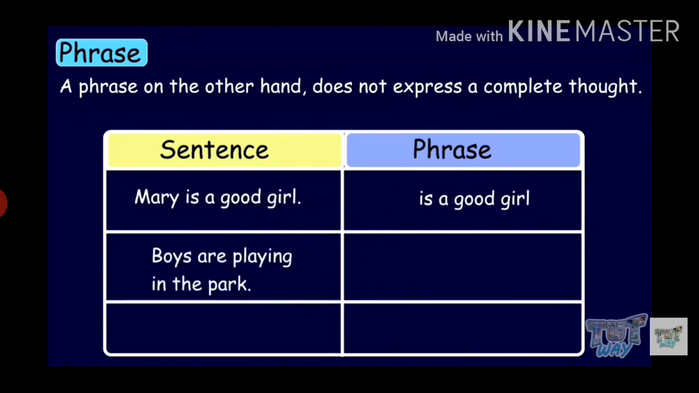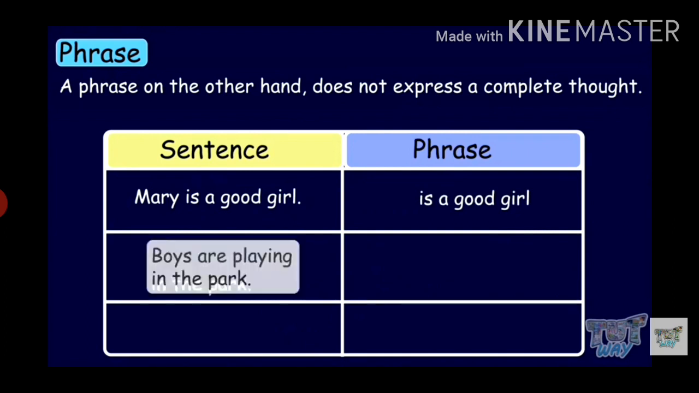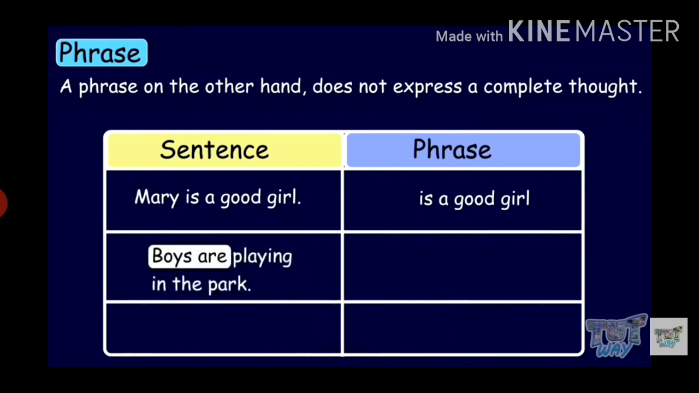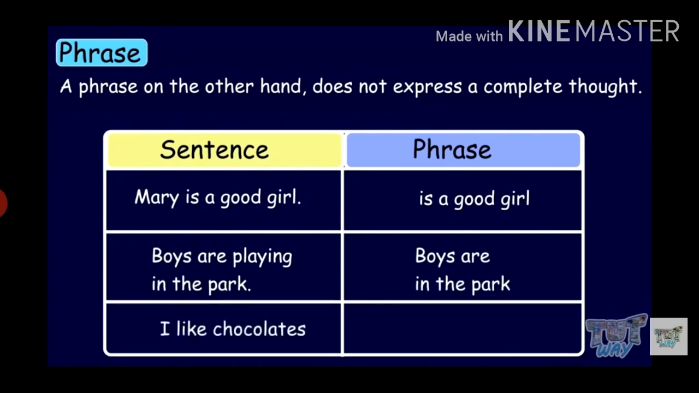Boys are playing in the park. This group of words make complete sense, so it's a sentence. Boys are and in the park are not making any sense, so they are phrases. I like chocolates. This group of words make complete sense, so it's a sentence. I like. This group of words does not make complete sense, so it's a phrase.